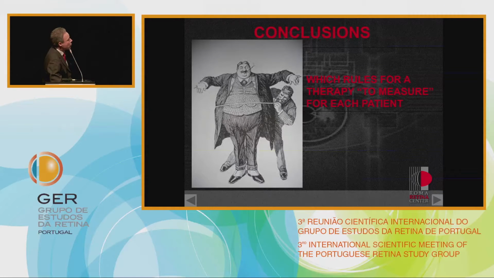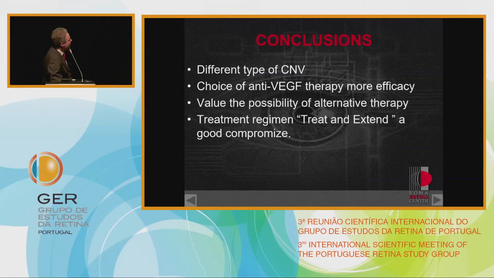So which are my conclusions, which I can suggest to you as rules to make a tailored therapy for our patient? First of all, we have to identify which type of neovascular lesion we are going to treat, because as I showed you at the beginning of my presentation, there are different types of neovascular lesions with different prognosis and a different type of approach.